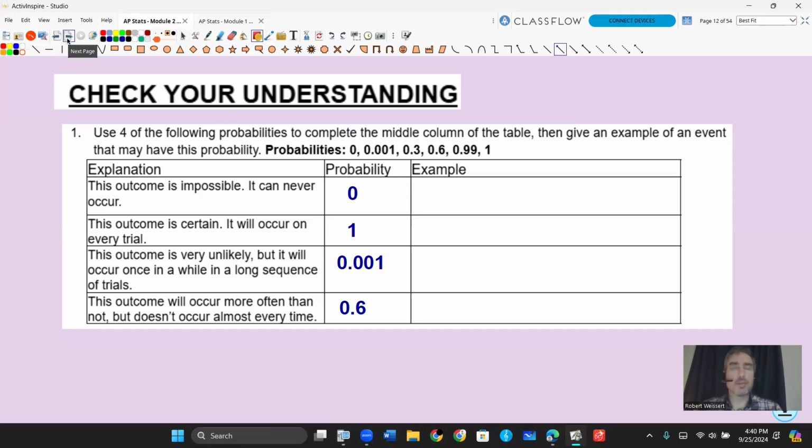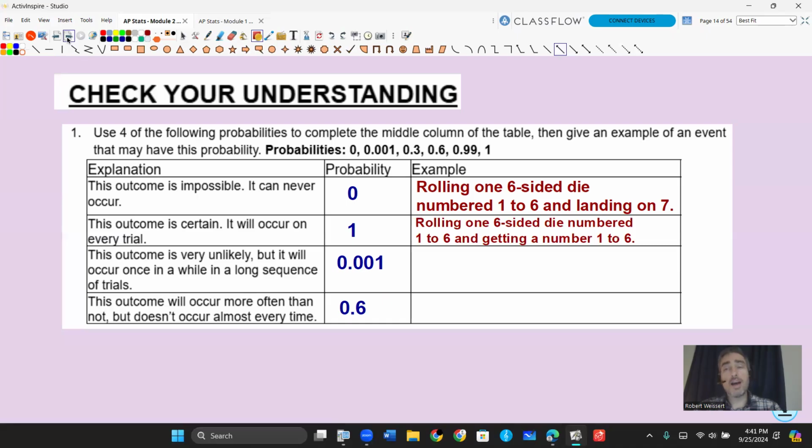What is something that is impossible to happen? Well, I said rolling one 6-sided die and getting a 7. Well, that's impossible because the die are labeled 1 to 6, so you're not going to get a 7. Can you think of any others? What about a 100% chance of happening? Well, going back to the die, you could say rolling a six-sided die and getting a number 1 through 6. Guaranteed to get one of those, unless it lands on a corner or something, but we're going to neglect that. The third one, the outcome is very unlikely, but will occur once in a while in a long sequence of trials.